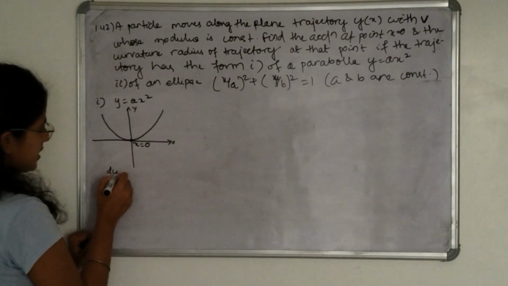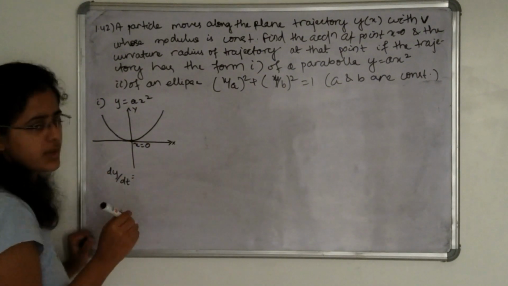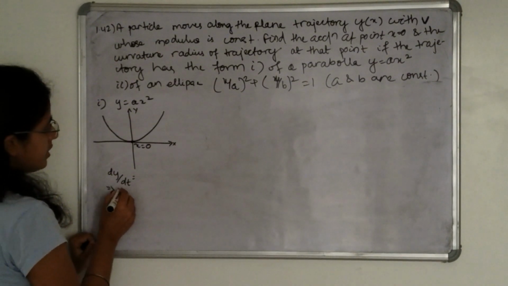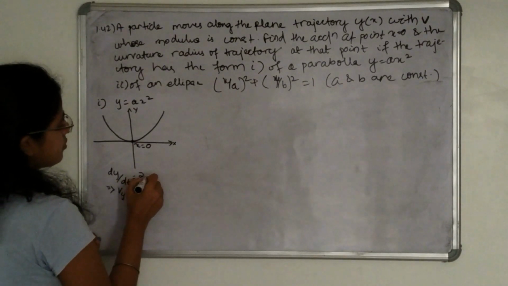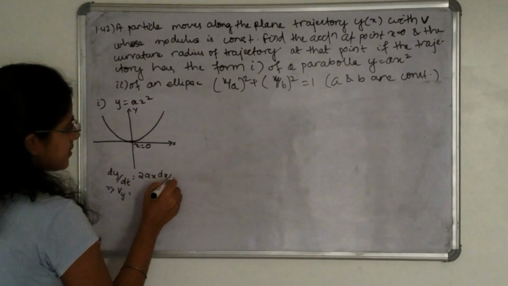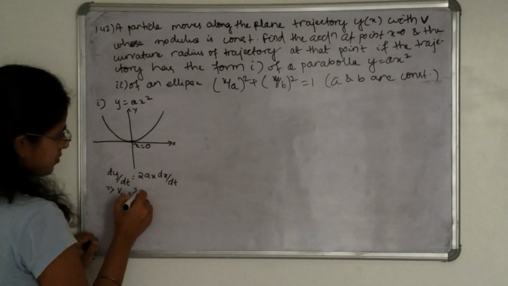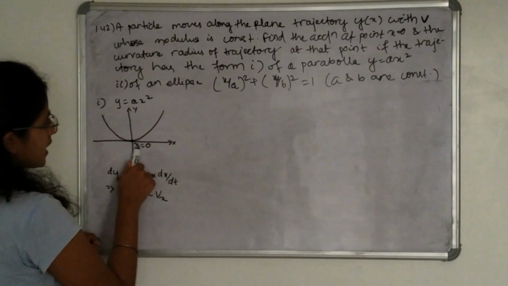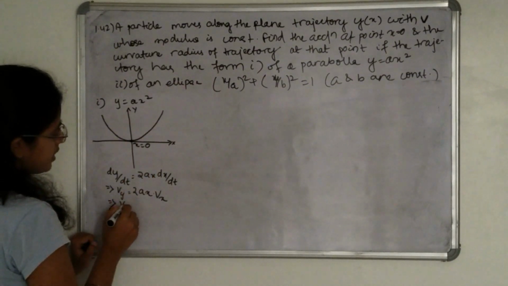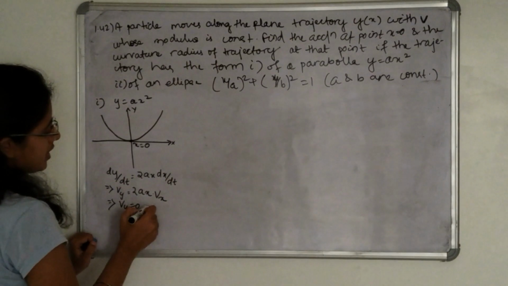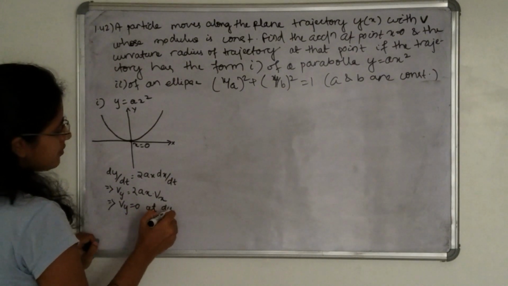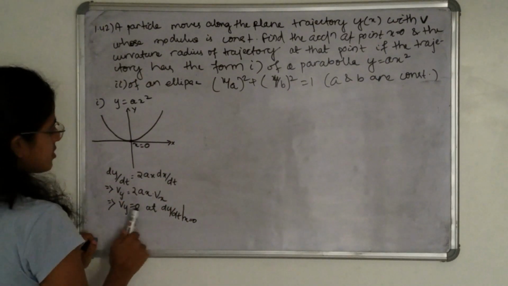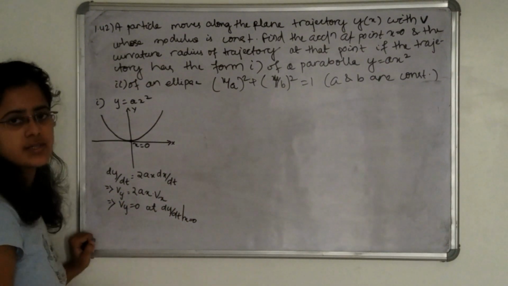So if we differentiate it with respect to time, then we can find the velocity dy by dt, that means vy is equal to 2ax dx by dt, that means 2ax vx. By putting x is equal to 0, vy is equal to 0. At x is equal to 0, the velocity along the y component is 0.